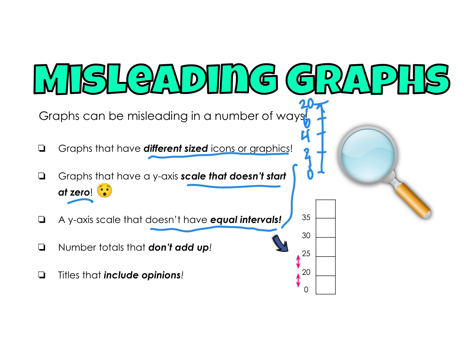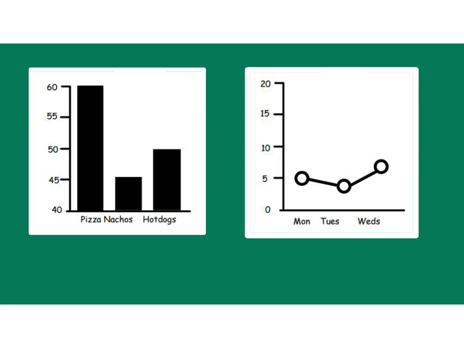And then if the totals don't add up, that's talking about a circle graph. Circle graphs always need to add up to be 100. If they don't, then we know that it's misleading. And then lastly, if the title includes an opinion, like everyone's favorite color is blue, well, that's an opinion. It's not a fact.